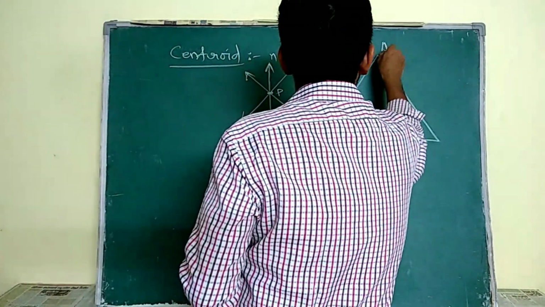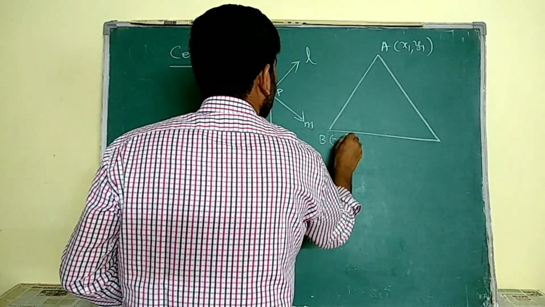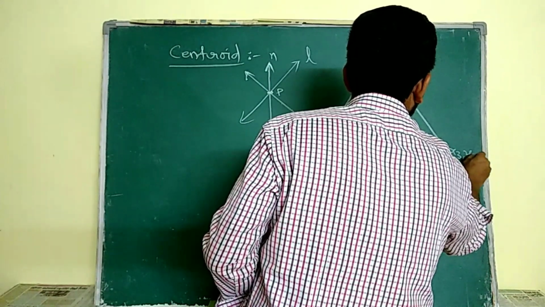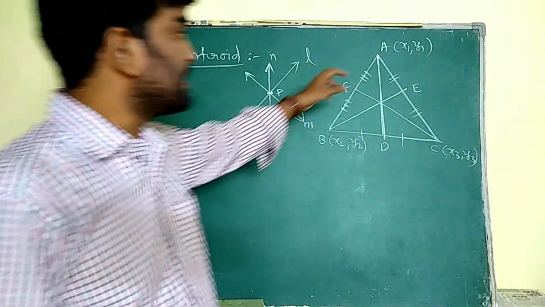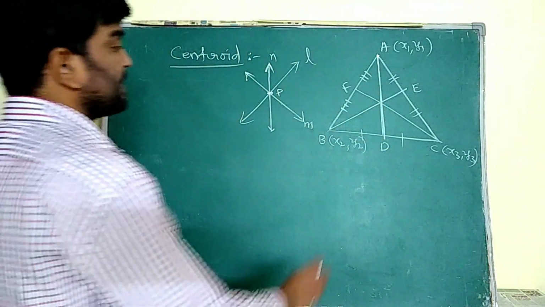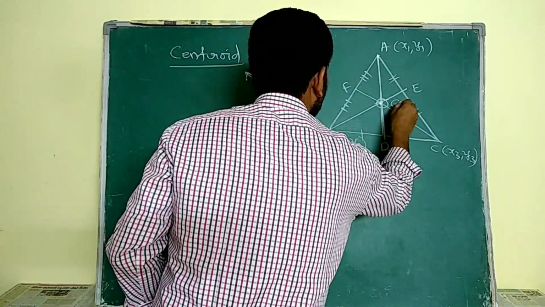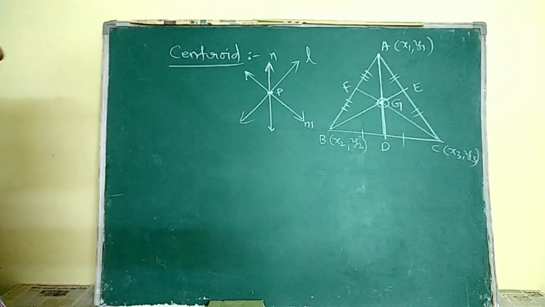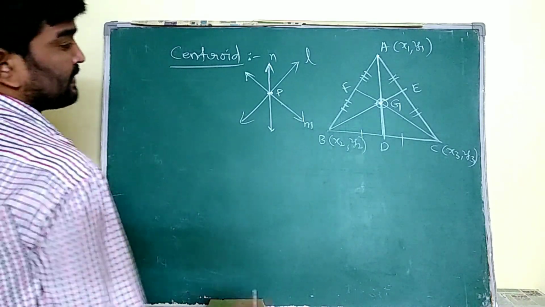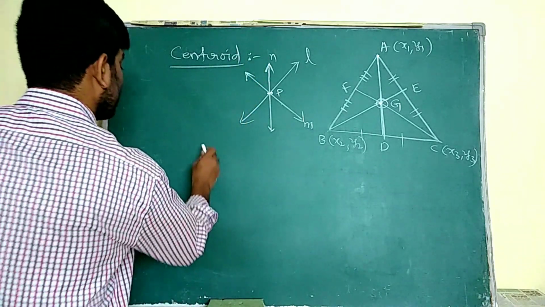Here, let us consider A as (x1, y1), B as (x2, y2) and C as (x3, y3). Median means the line which passes through the vertex and the midpoint of its opposite side. Such medians are going to meet at one point. This point is known as the center of gravity or centroid. Simply, we define the centroid as the concurrent point of medians.